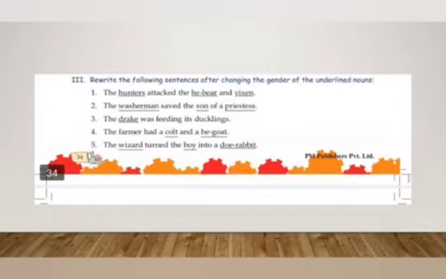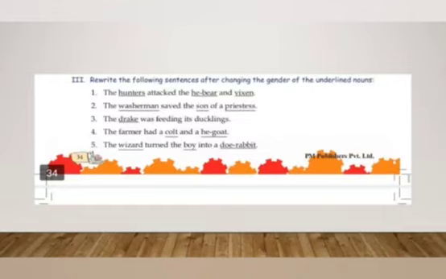First one is: The hunters attacked the he-bear and vixen. So after changing the gender, we will write it like this: The huntress attacked the she-bear and fox. The washerman saved the son of a priestess. Now, after changing the gender, it will be: The washerwoman saved the daughter of a priest.